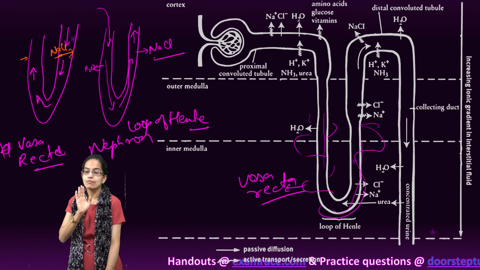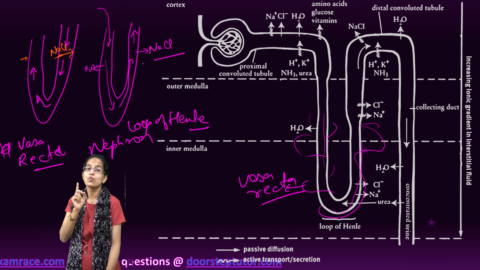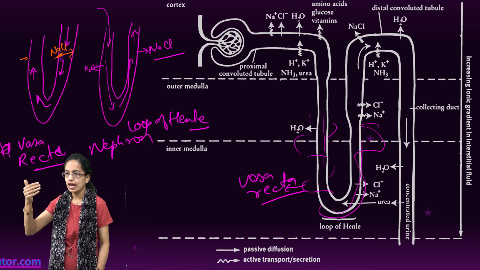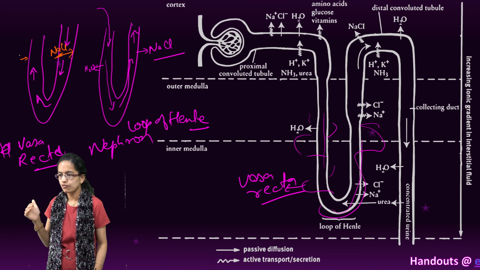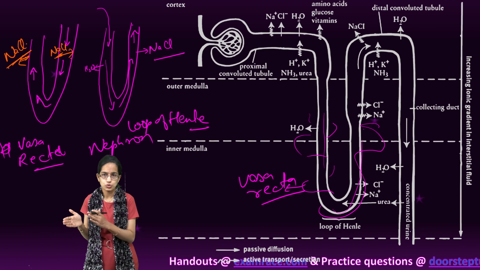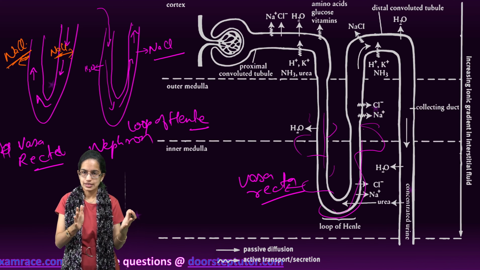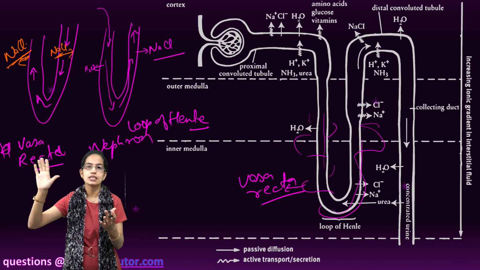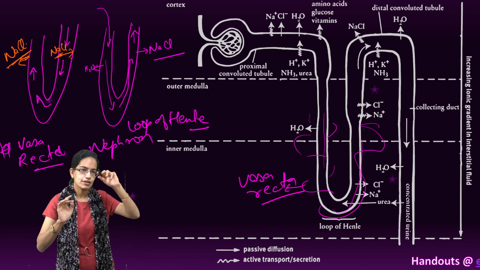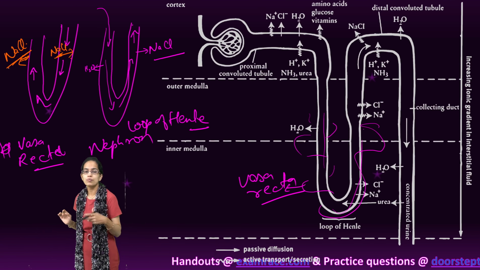However, the ascending limb of the loop of Henle was impermeable to water, and here it is impermeable to the sodium and chloride ions, and the descending limb here is basically where you have the removal of the sodium and chloride, that is, it is permeable to sodium and chloride. So what is happening in the nephron, as simple as that, in the loop of Henle, the reverse happens in the vasa recta. So it goes up, and in the capillaries it goes down, and therefore there is a counter current mechanism that operates within the region of the loop of Henle.